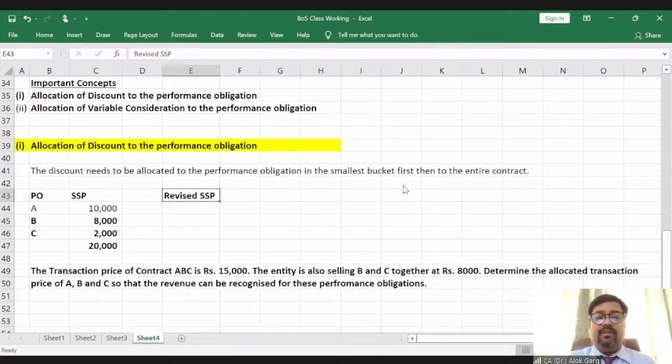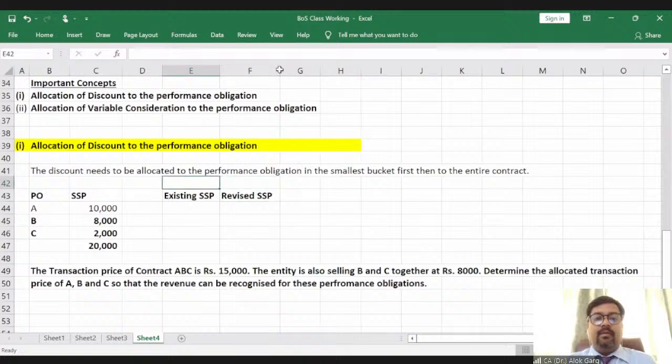So how to calculate the revised standalone selling price? We need to calculate the revised SSP for B and C only. Let's say existing SSP and revised SSP, only for B and C put together.